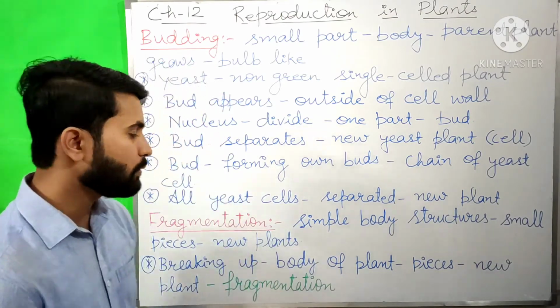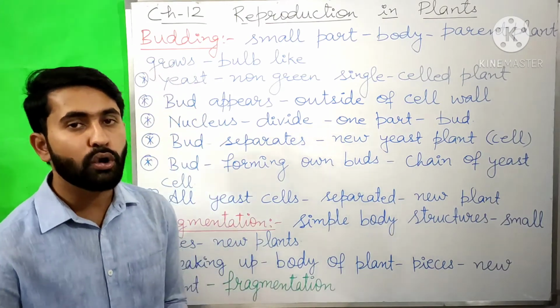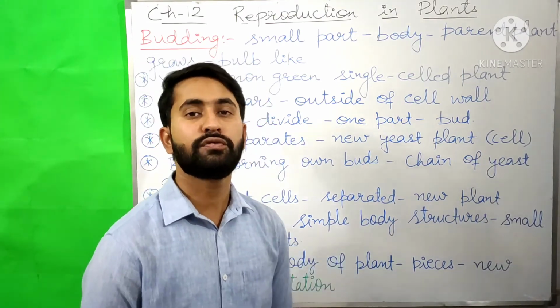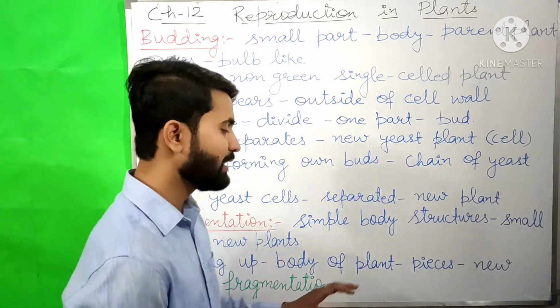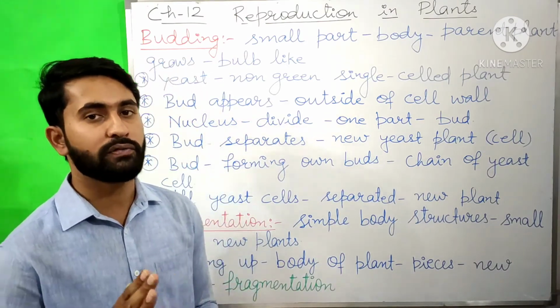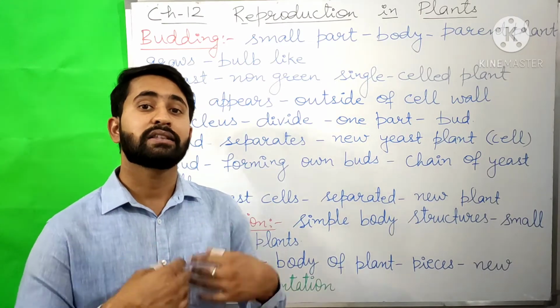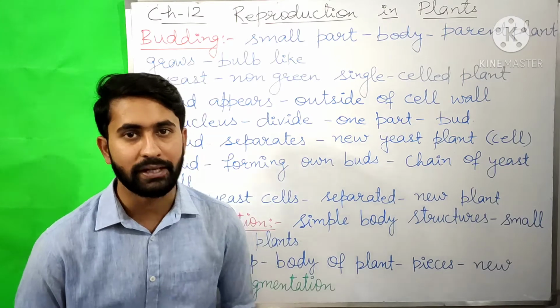The breaking up of the body of a plant into two or more pieces, which on maturing form new plants, is known as fragmentation. So fragmentation means the breaking up of a plant into two or more pieces, then those pieces grow into new plants. This is known as fragmentation.